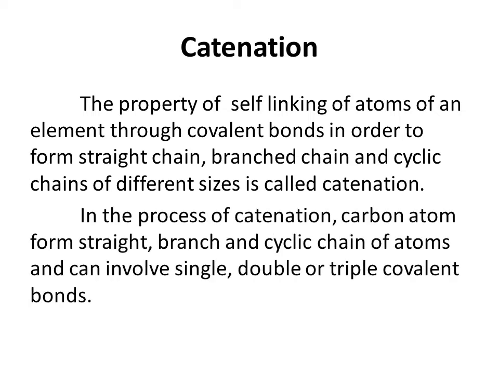In this process of catenation, carbon atom forms straight, branch and cyclic chains of atoms and can involve single, double or triple covalent bonds.